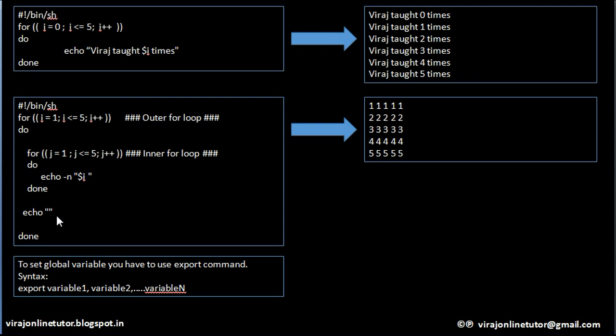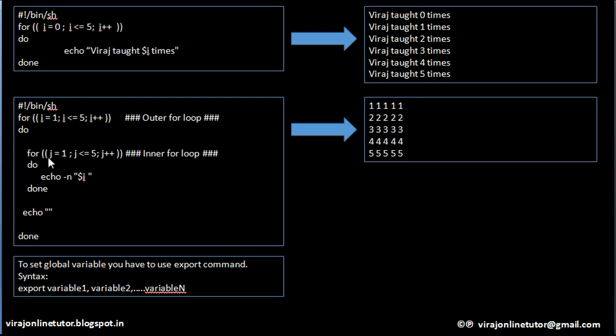After that I am printing an empty line. So then the control will go to the next line. Now i is incremented to 2. Is 2 less than or equal to 5? Yes. Again this loop will repeat 5 times and it will print 2 five times on the screen. Then again you are printing an empty line.